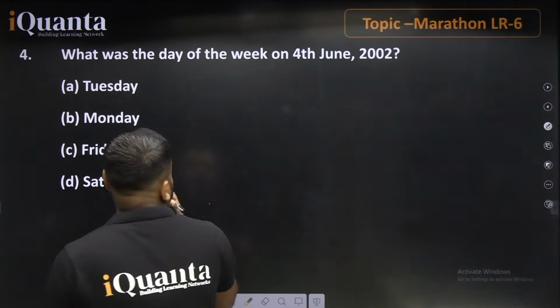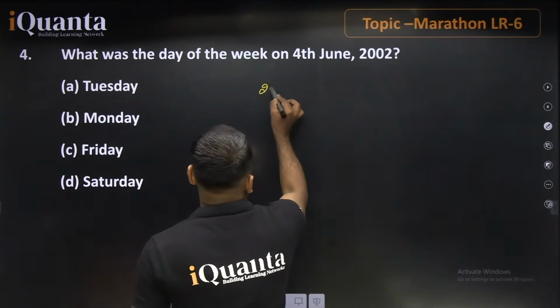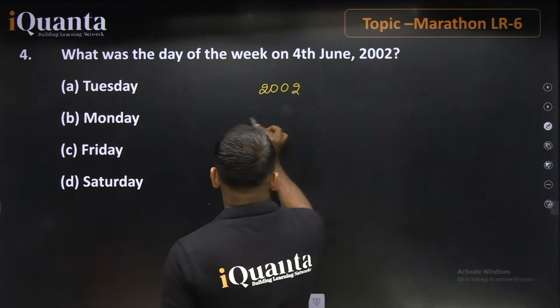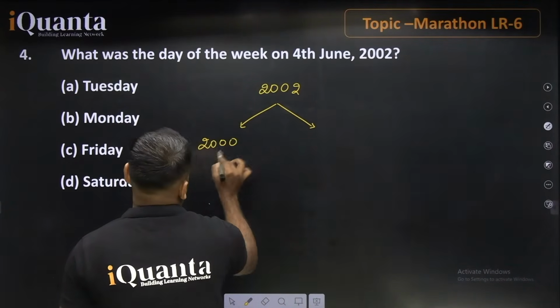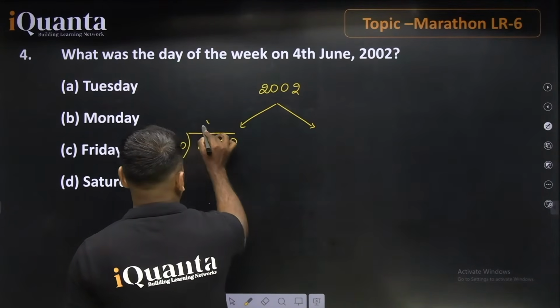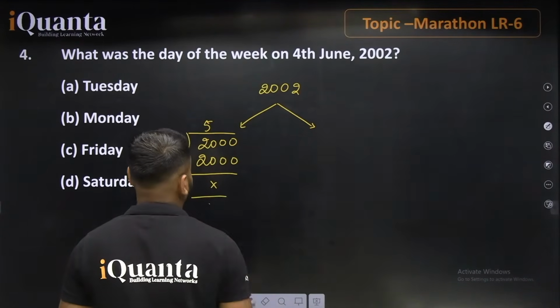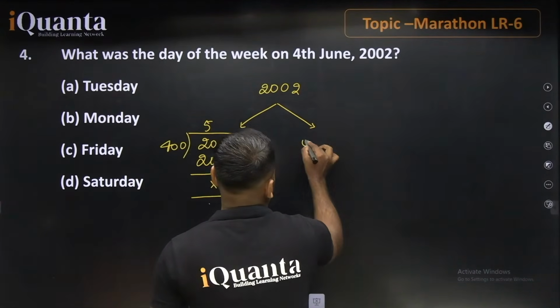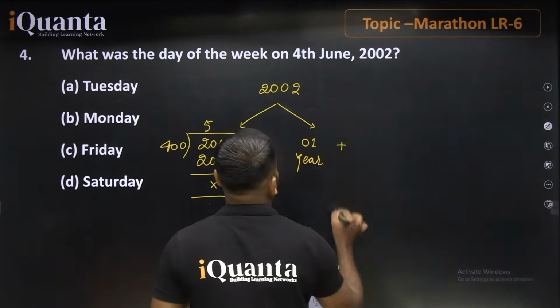Let's talk about this particular question. Here the value is what? 4th June 2002. Guys, as we know that 2002 means what? We can just divide it like this. 2000, which is completely divisible by 400. Just cancel this out. This value will be equal to 2000 and remainder is 0. Now left with 1 complete year, right? 1 year plus how many days?